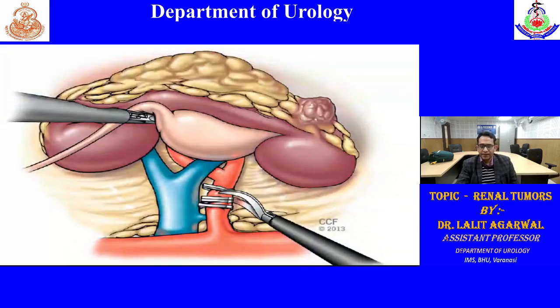So this is radical nephrectomy, laparoscopic. First we have to clip the renal artery, then the renal vein, and then we can take out the kidney along with perirenal fat inside Gerota's fascia.